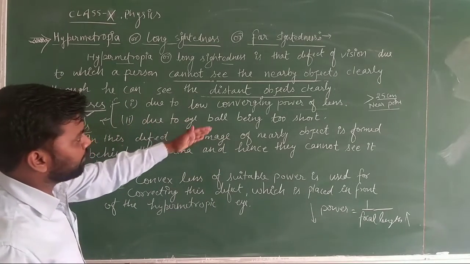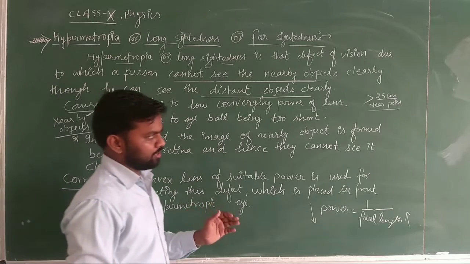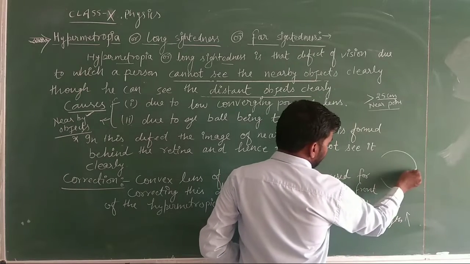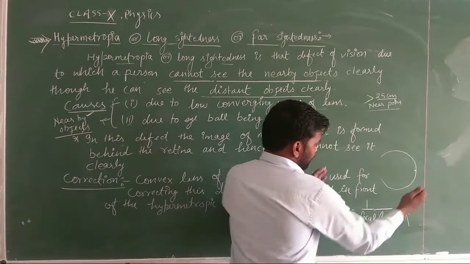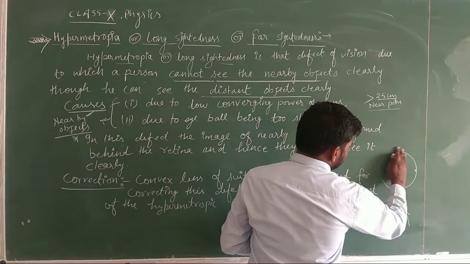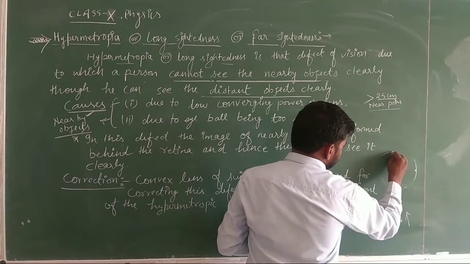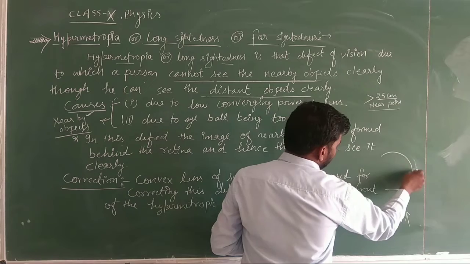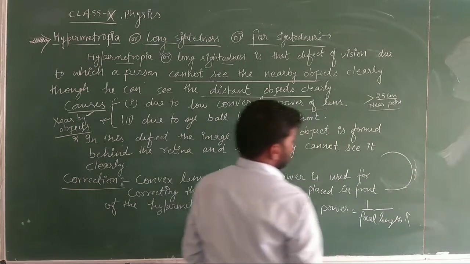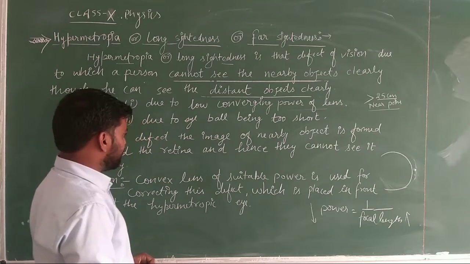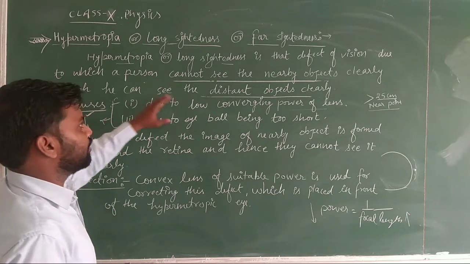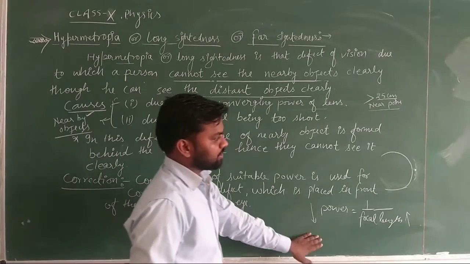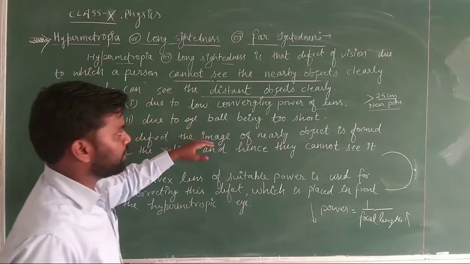Next is the eyeball being too short. Means if the eyeball has some size before this defect like this, and the image is forming on the retina like this, and if the size of the eye becomes small, it will decrease itself. It is like this. So definitely the image of the object will form behind the retina. So a person will not be able to see the object clearly. So these were the two causes: the low converging power of the lens, because the focal length of the lens has increased, and the next reason, the eyeball being too short.